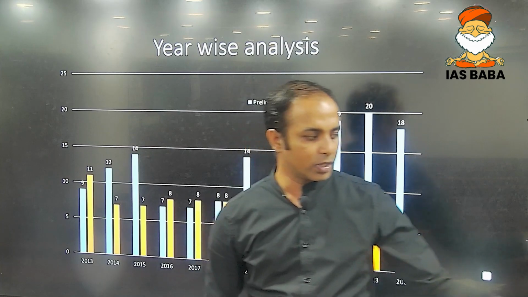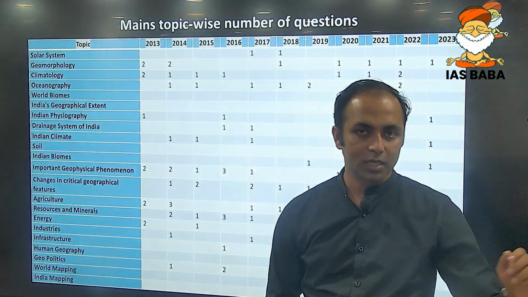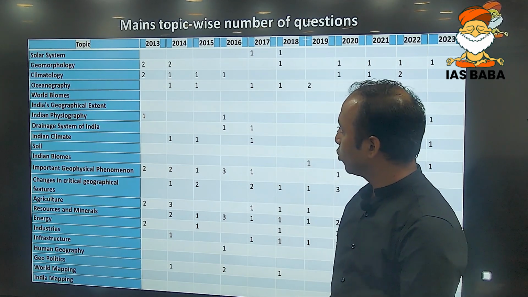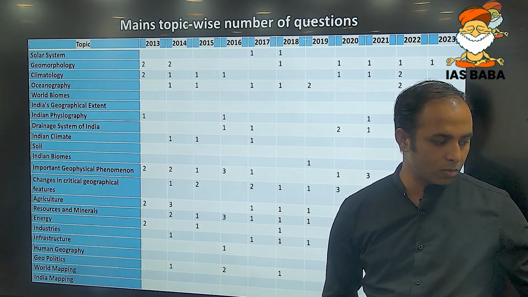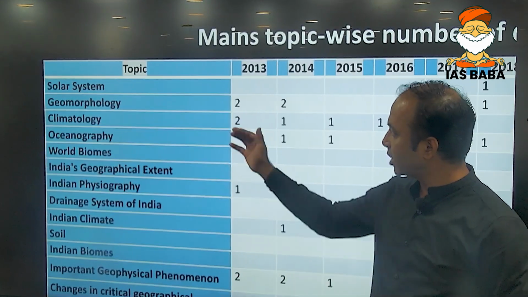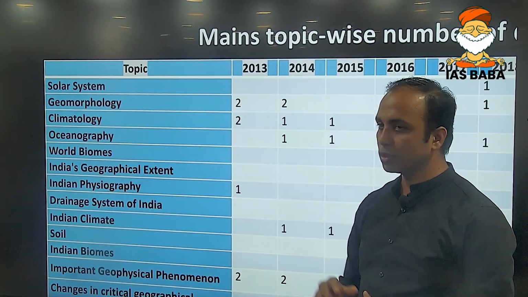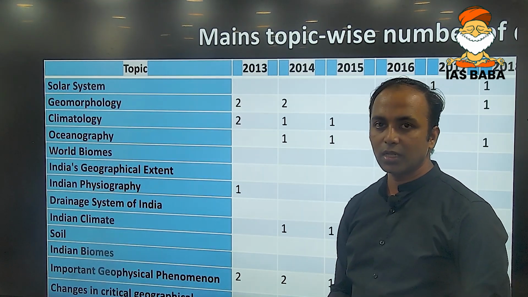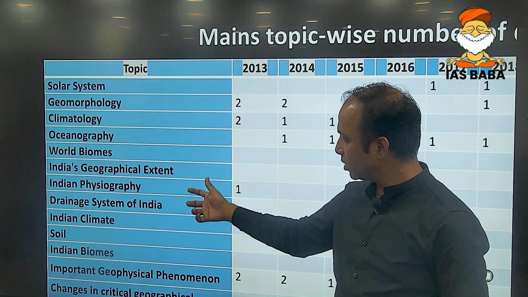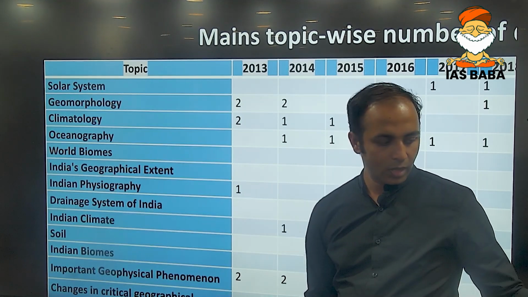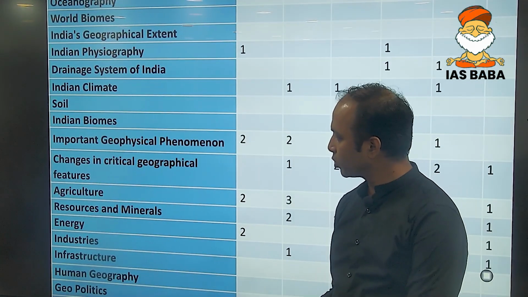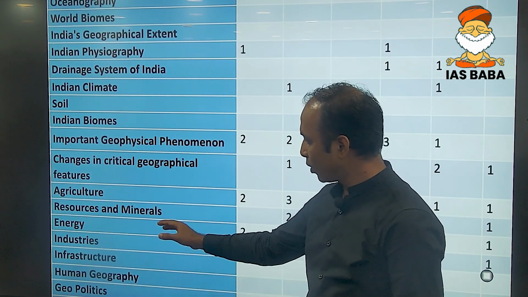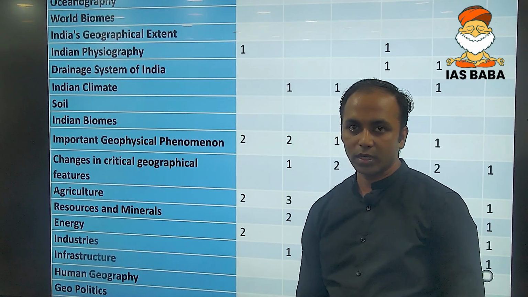If you look into the previous years' trend, the last 10 years, you will understand that UPSC has asked questions from the solar system, and from geomorphology, climatology, oceanography, and world biomes. These are some of the physical world geography topics. Similarly, the physical geography of India, and also some economic geography like agriculture, resources, minerals, energy, industries, etc. Okay, then there are human geography related questions also.